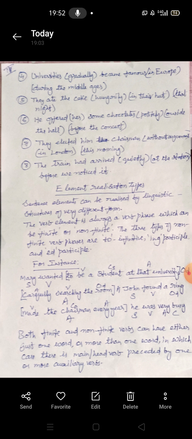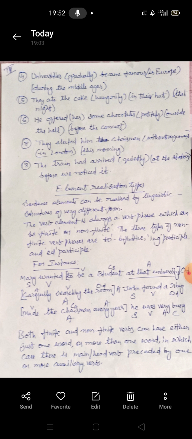Now let's have a look at some more examples, like Mary wanted to be a student at that university. Now, to be a student at that university is a to infinitive clause. So Mary is the subject, wanted is the verb, and to be a student at that university is the direct object, which has its own internal structure.